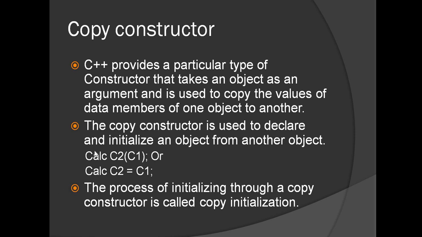This is how it is initialized: class name, object, and you supply another object to the constructor. So the data that C1 holds will be directly transferred to the object C2. The process of initializing objects through a copy constructor is defined as copy initialization.